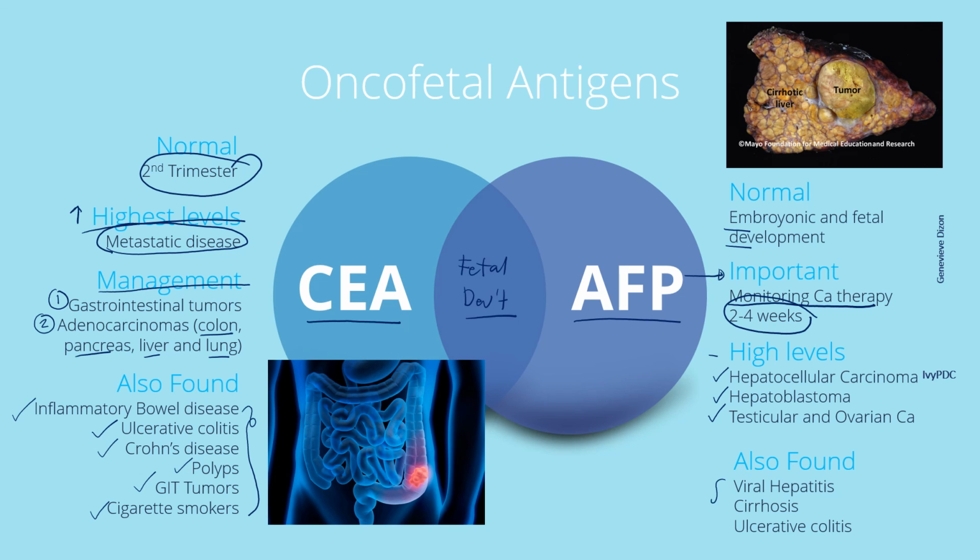High levels may also be found in other conditions like viral hepatitis, cirrhosis, and ulcerative colitis. To differentiate CEA and AFP, CEA is usually found in the gastrointestinal tract, while AFP increased levels are usually seen in liver conditions or liver cancer.